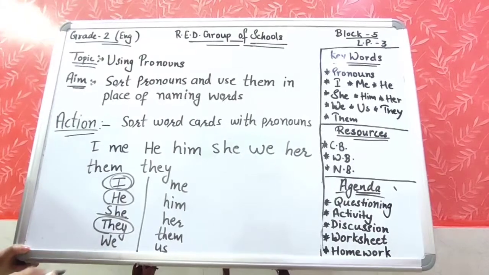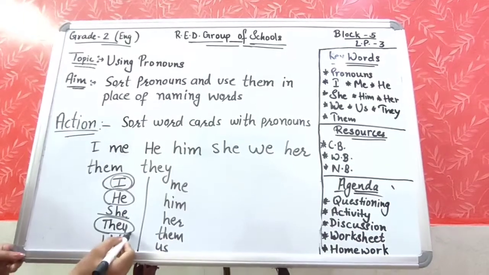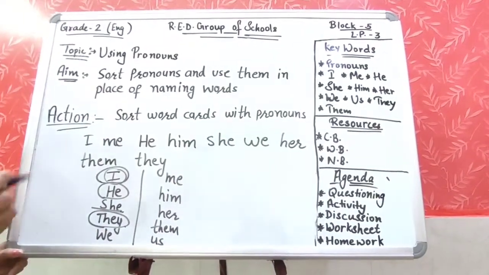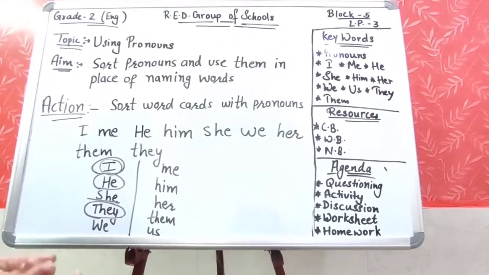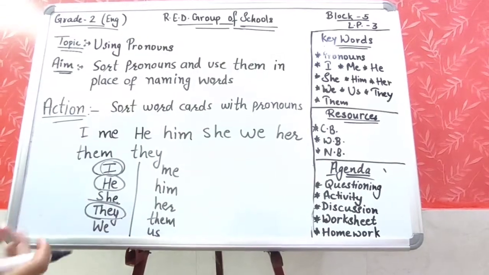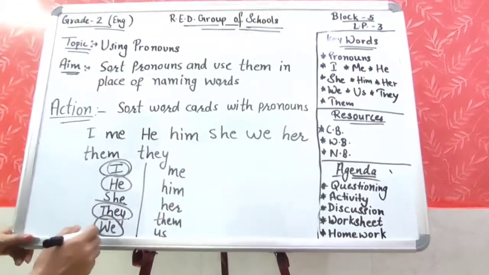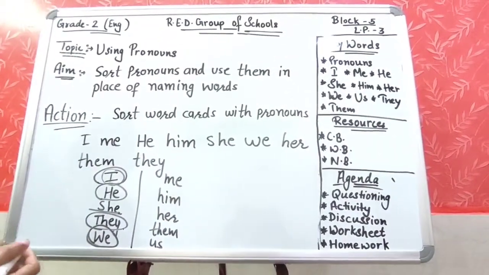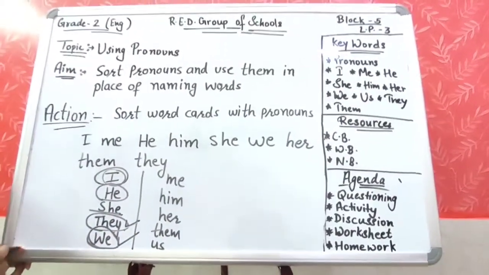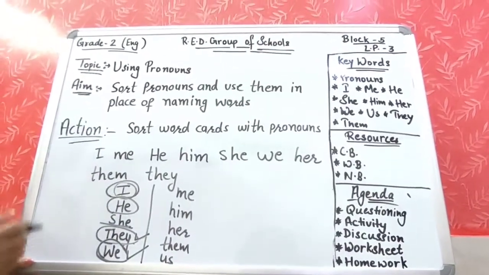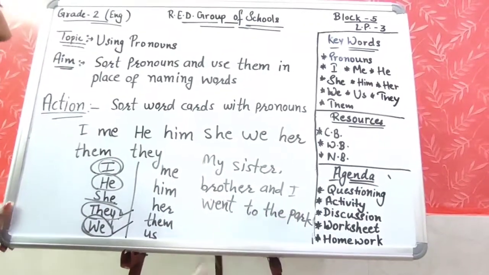They. When the plural form is given, when more than one person is given, then we use they. Like, so many boys are standing and they are going, then for the boys we use they are standing, they are going. We. We also use we for plural persons, but when we use this we, for example, my sister, brother and I went to the park.